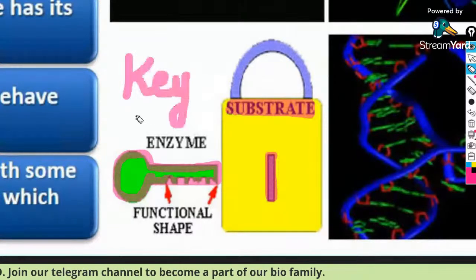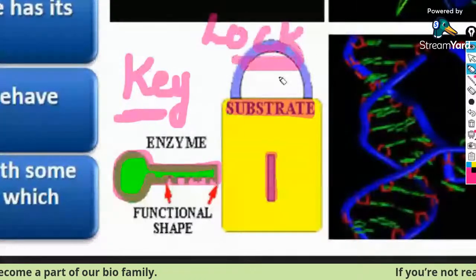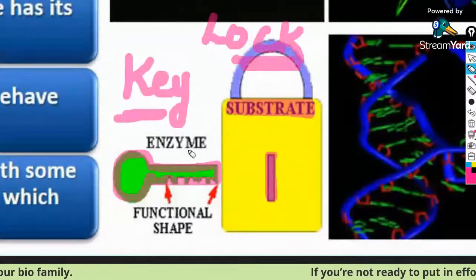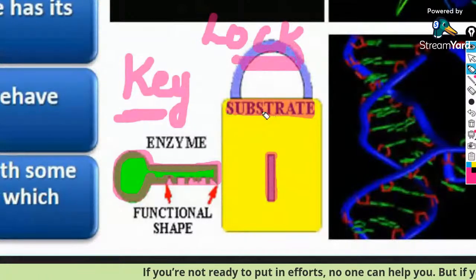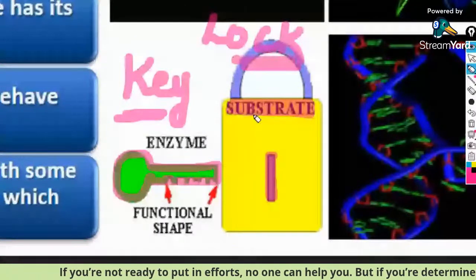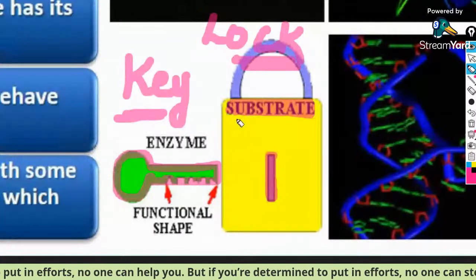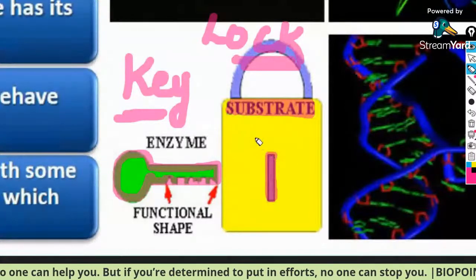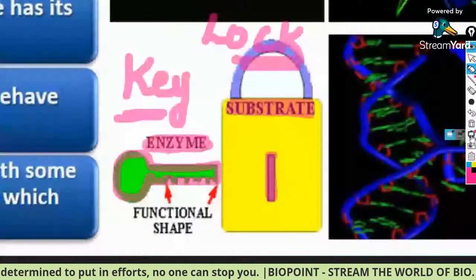Exactly like that, a substrate molecule, which may be a protein, carbohydrate, nucleic acid, or whatever, will have a particular shape, and the enzyme will be designed to fit that shape.